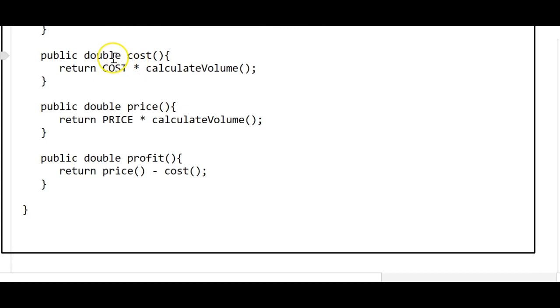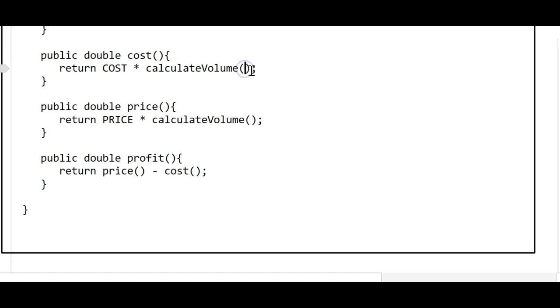Our next method is cost. The cost method doesn't take any arguments, but it has a return type of double that's going to represent the cost for making this particular crate. And the cost for making a particular crate is going to be the volume, so we can use the calculate volume method.